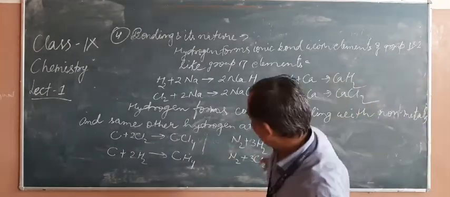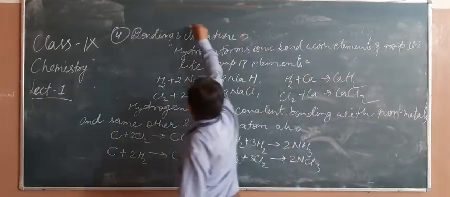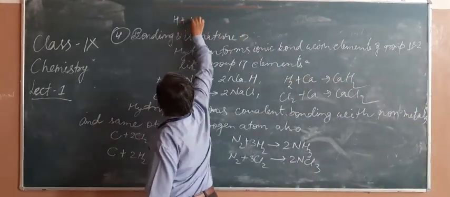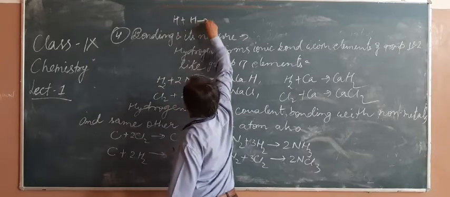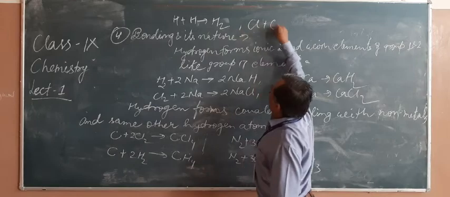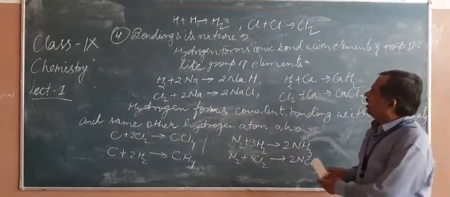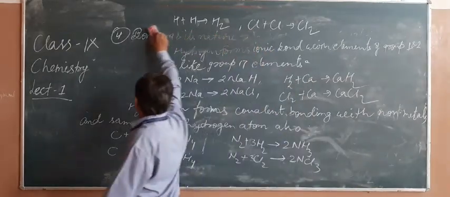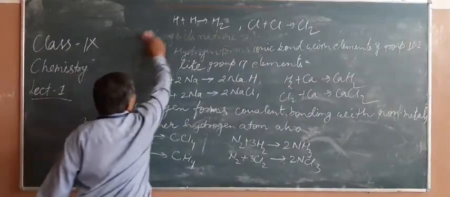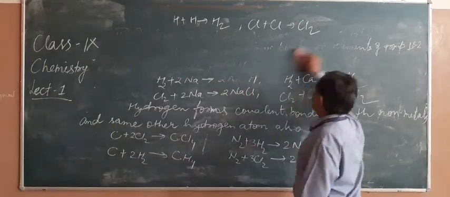Now if you see its own bonding, hydrogen plus hydrogen gives hydrogen molecule. In the same way, chlorine plus chlorine gives chlorine molecule. In this way, its chemical bonding and its nature are established.